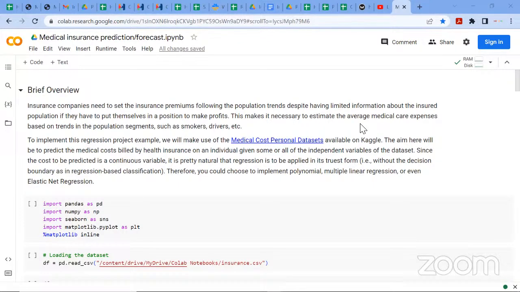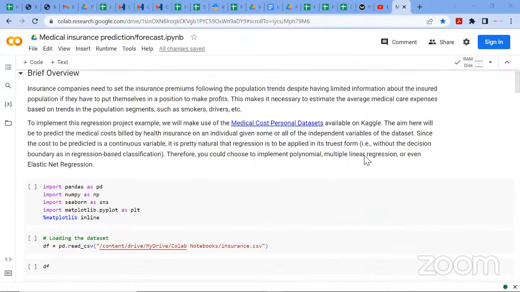So we could implement polynomial regression, multiple regression, or even elastic net regression. But what we'll be working on today will be some different regression algorithms. The last time we worked with just random forest and decision tree. So today we'll be working with several other regression algorithms. As always, I already have the code set up, so I'll just explain as we move on.